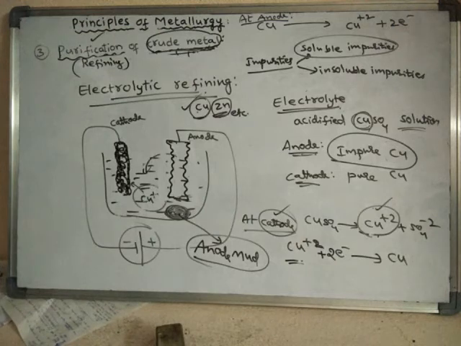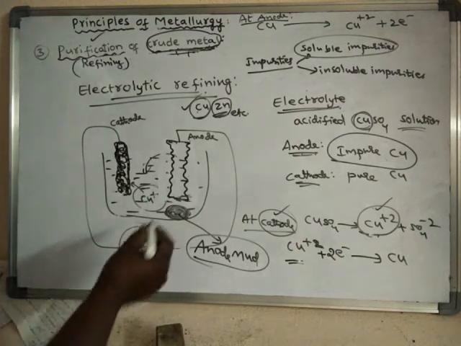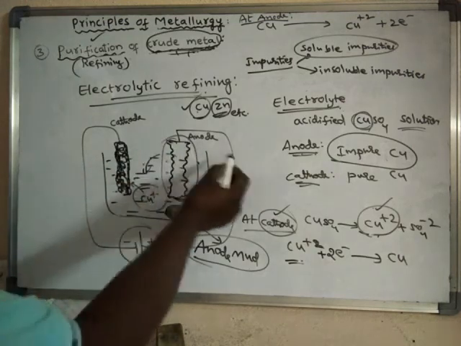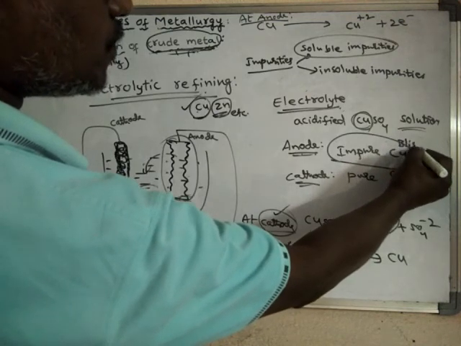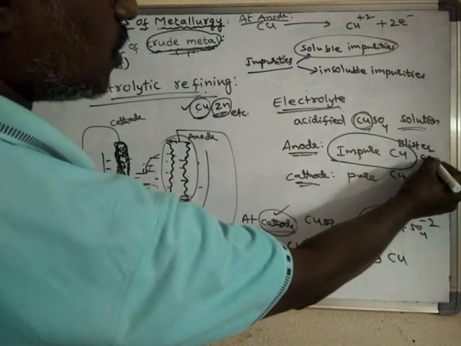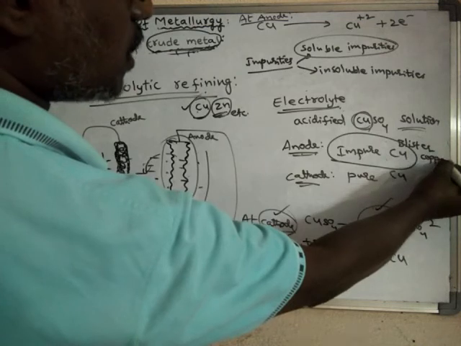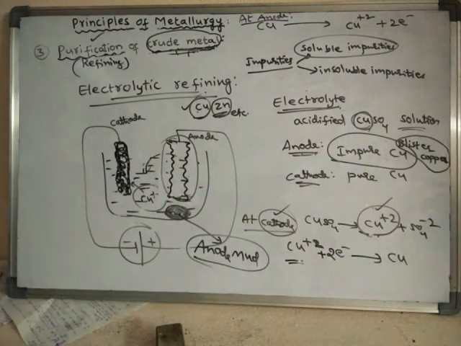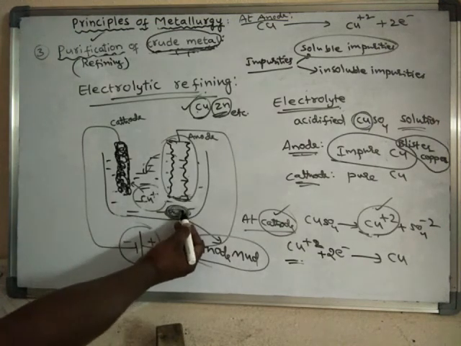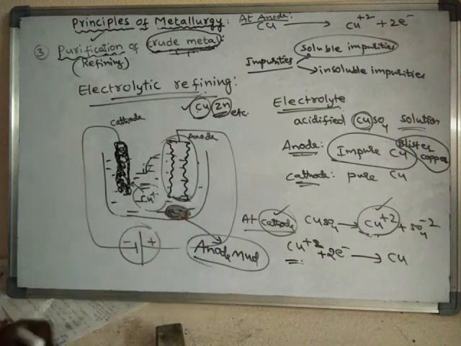The soluble impurities go into the solution, whereas the insoluble impurities from the blister copper are left behind. The anode is made up of impure copper, meaning blister copper. So the insoluble impurities from the blister copper get deposited at the bottom of the anode as anode mud.